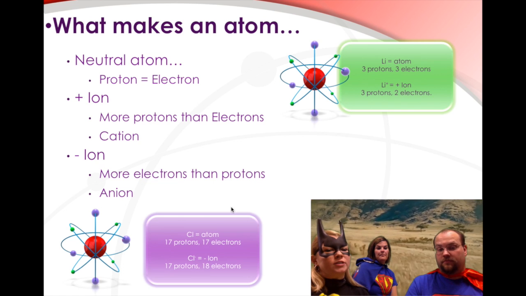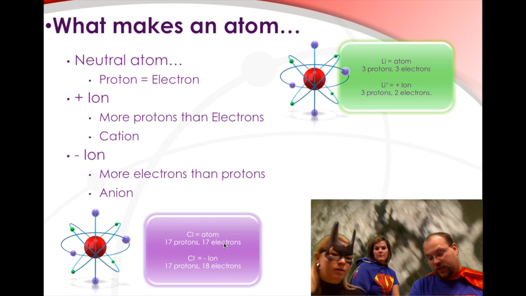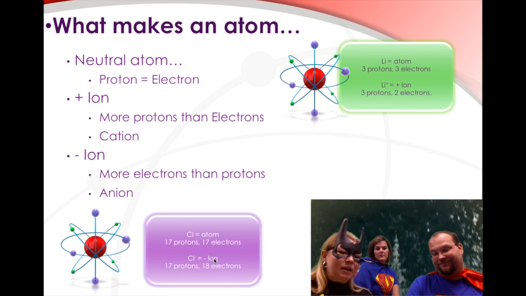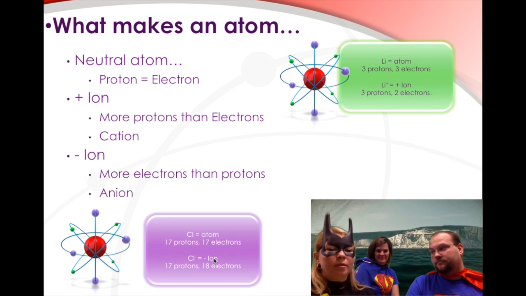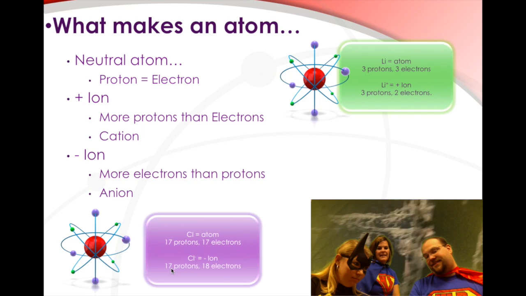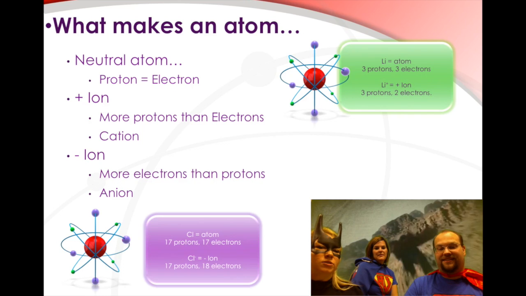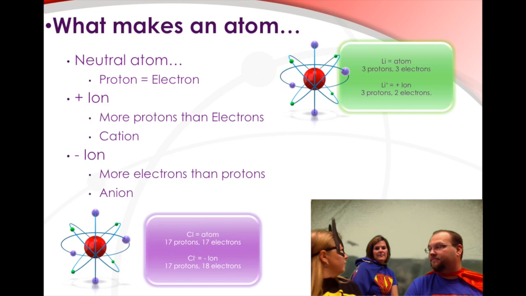For example, chlorine has 17 protons and 17 electrons if it's an atom. Now, chlorine becomes an anion, negative. So that means it still has 17 protons, but now it has 18 electrons. Negative. So, cation positive, anion negative.